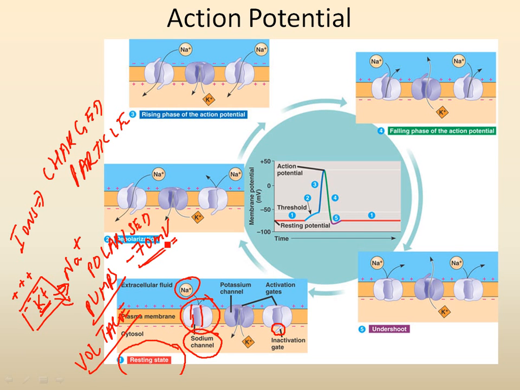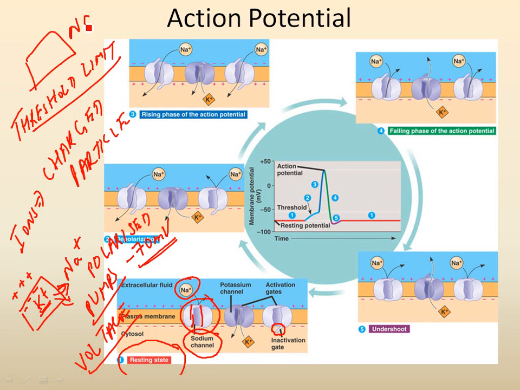Now, what happens for a message to pass through? It has to cross over the threshold limit. So when a stimulus arrives in this membrane, which was at resting potential, it causes some sodium channels to open, and some sodium starts entering the cell. So here's the cell.